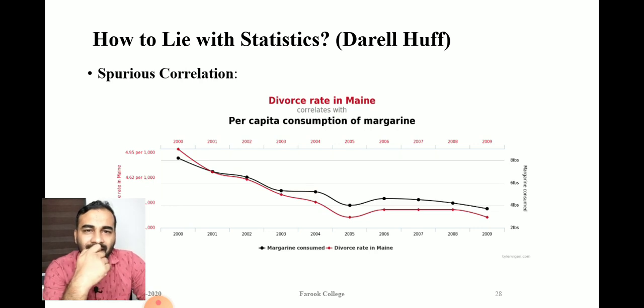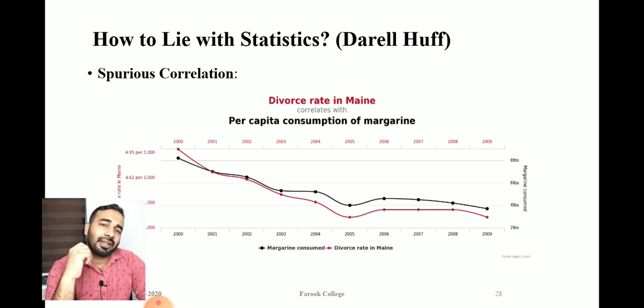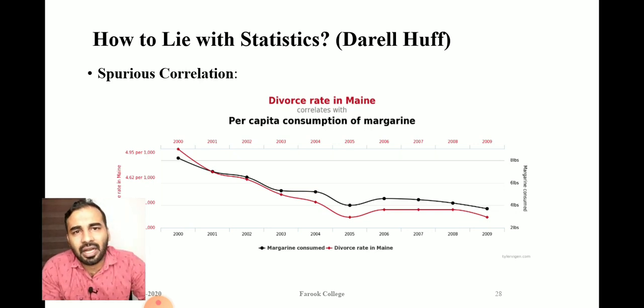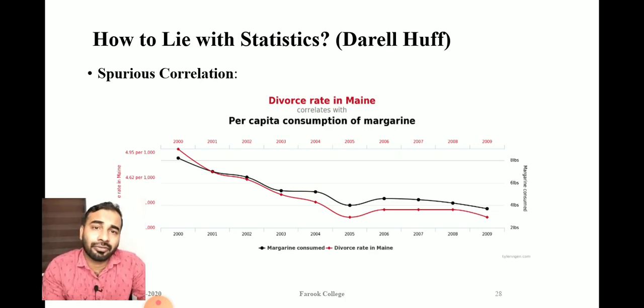And the second criticism about statistics is spurious correlation. What is spurious correlation? We measure correlation using the Karl Pearson coefficient of correlation or the Spearman rank correlation method. If the data is in quantitative format, we use Karl Pearson; if the data is in qualitative format, we go for Spearman rank correlation. That we will learn later.